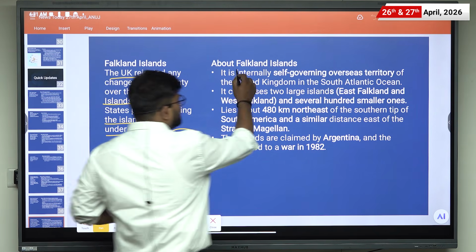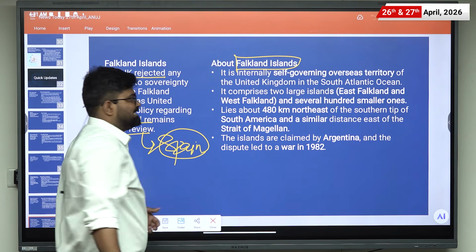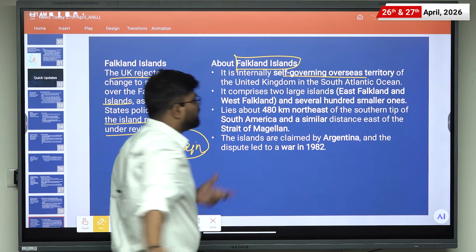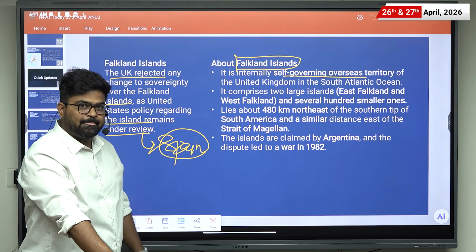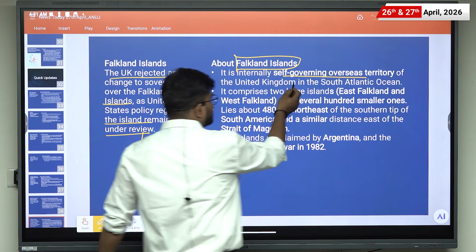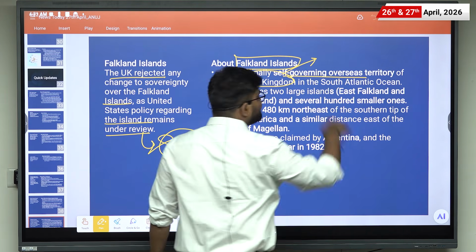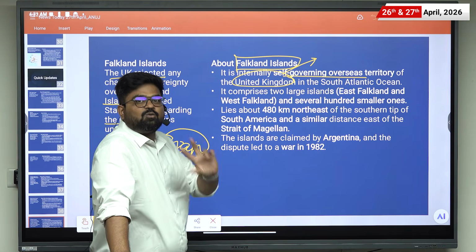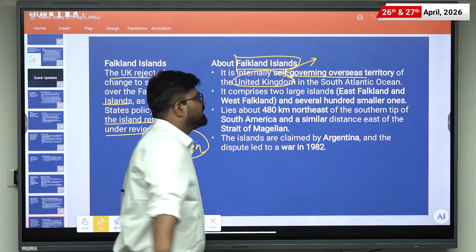In this news, we will be learning about the Falkland Islands. It is an internationally self-governing overseas territory of the United Kingdom. Please write down in the comment section how many countries or regions there are in the United Kingdom and what the names of those regions are.